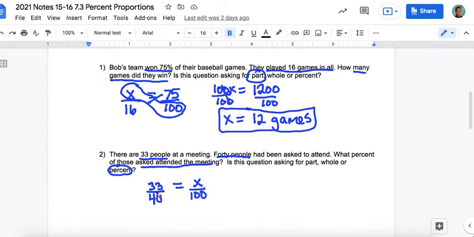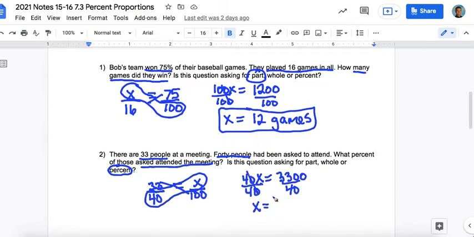Okay, now we're going to use our cross products or the butterfly method. So 40 times X is 40X. 33 times 100 is 3,300. And the opposite of multiplication is division, so we're going to divide both sides by 40. 40 divided by 40 is a 1 in disguise.